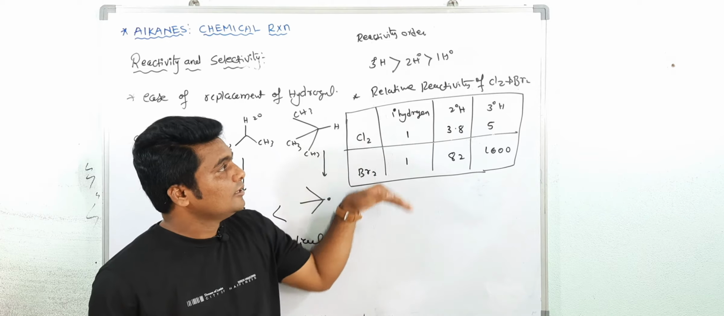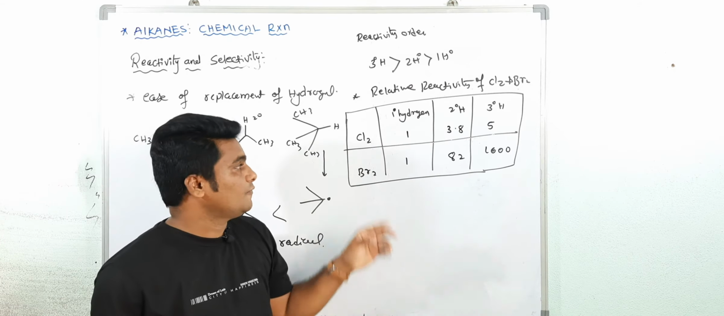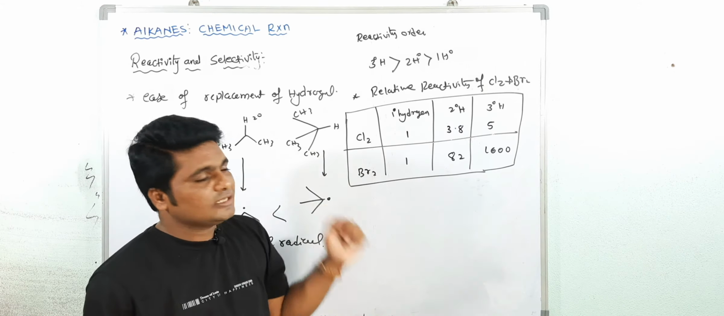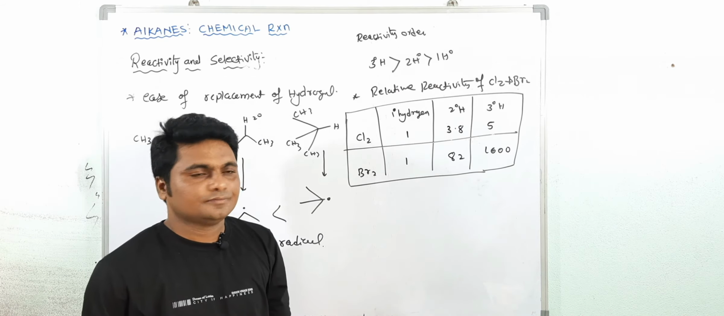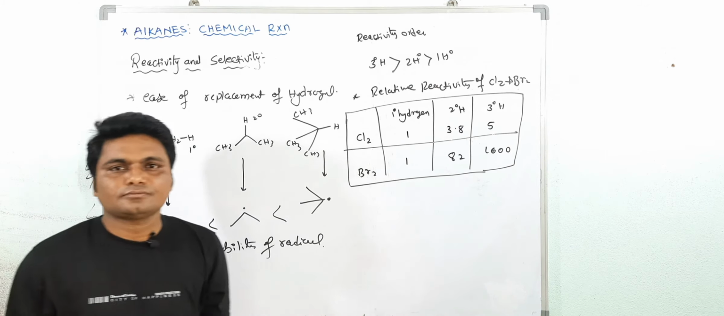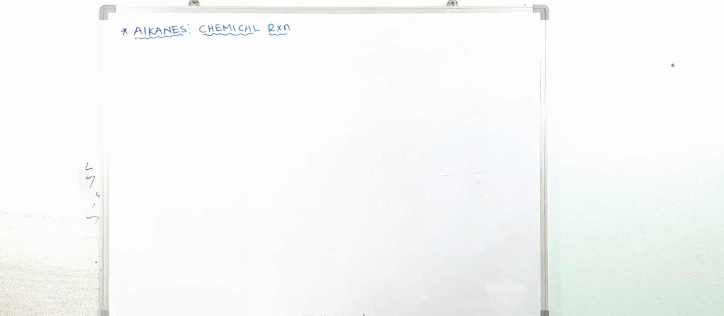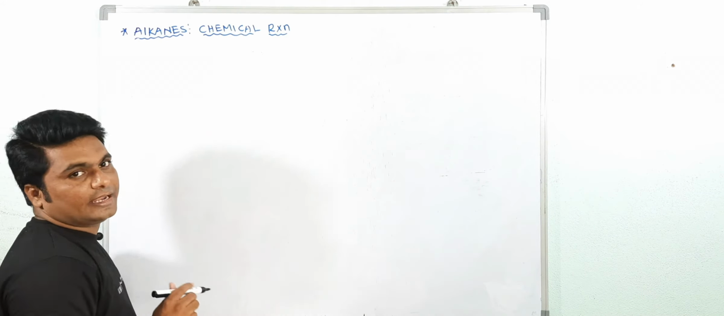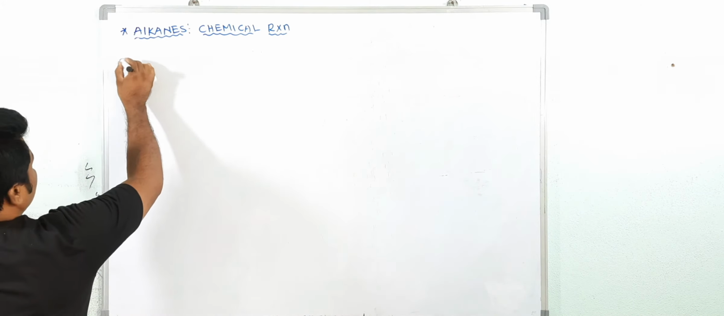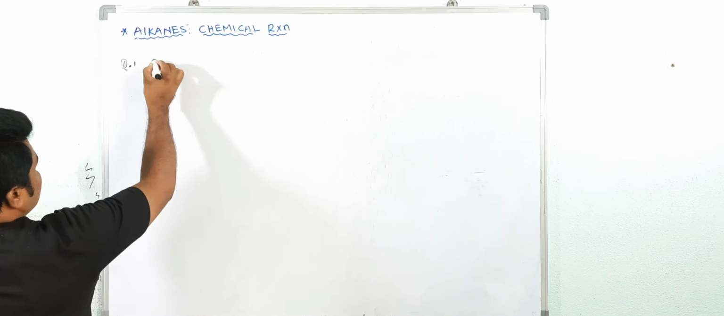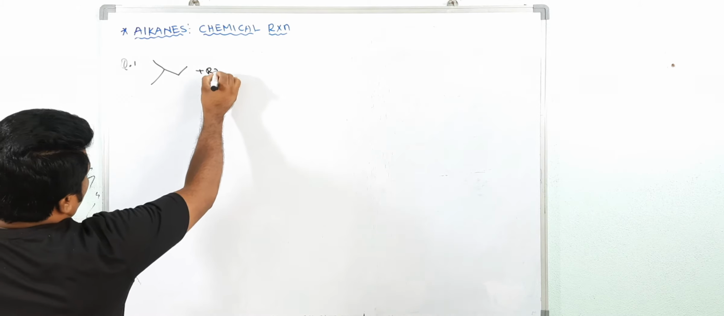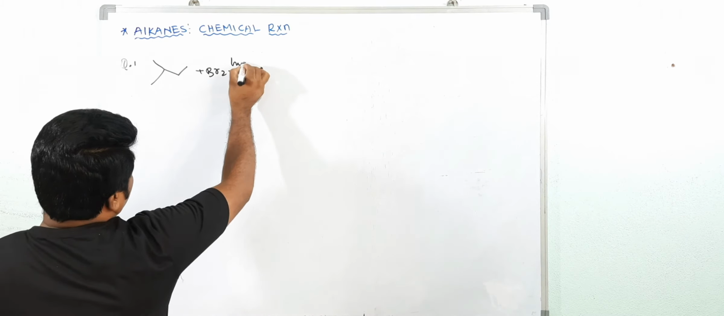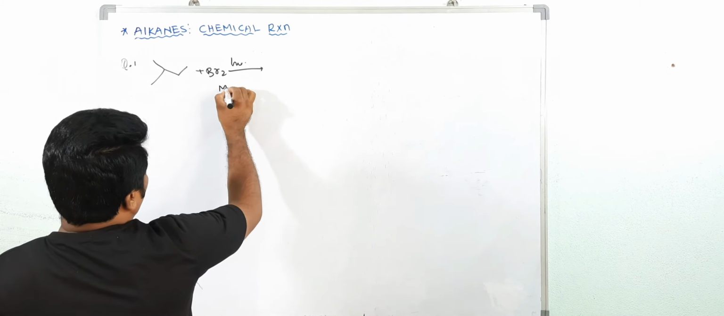Understood? This is the relative reactivity of chlorine and bromine, and based on this concept we have to select the major products. Okay, take it fast. Now see, based on reactivity, one question here. Question number 1. Suppose this is one compound. If I do the bromination in presence of sunlight, you will get monobromination products.